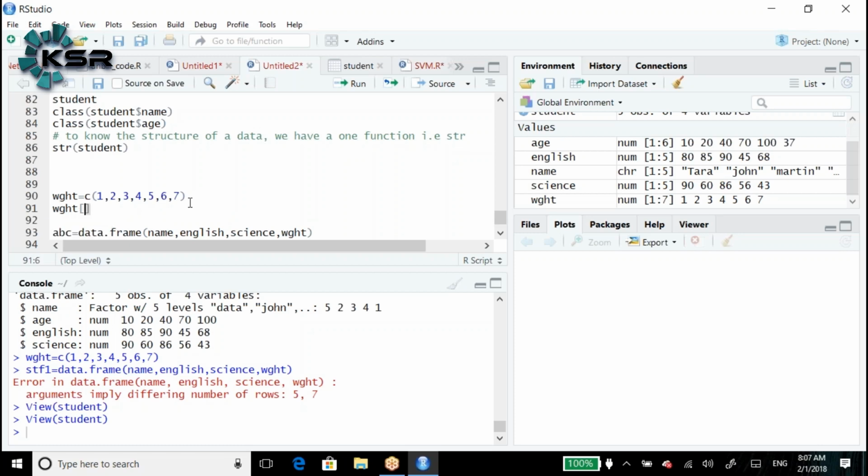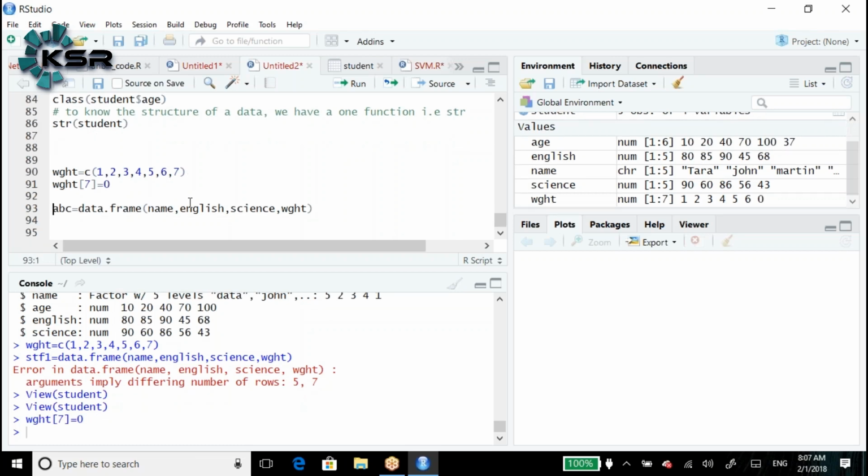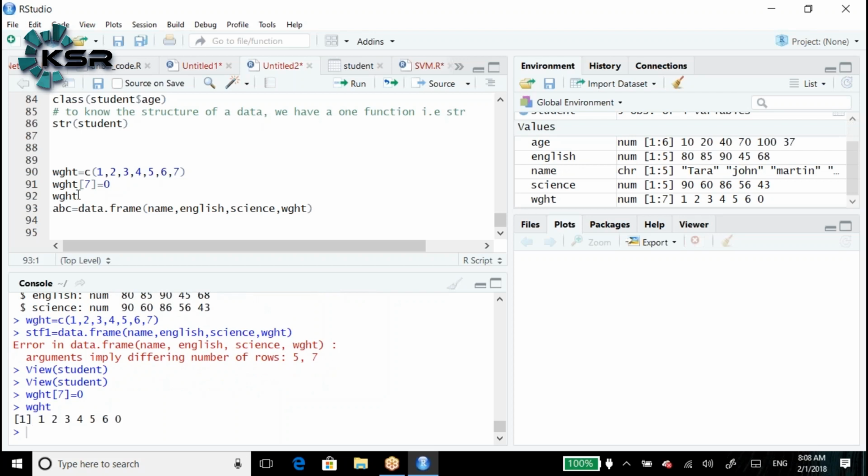Weight of 7 is equal to 0. Automatically it will update. The 0 will just update that value. It won't remove the 7th position, correct? It won't remove the 7th position. Okay. So again, we need to create the new one. That is what you were explaining to Nagendra, correct? Yes. Okay.